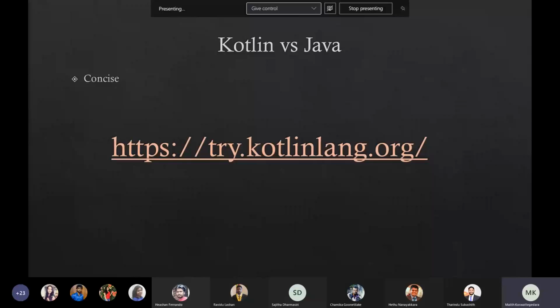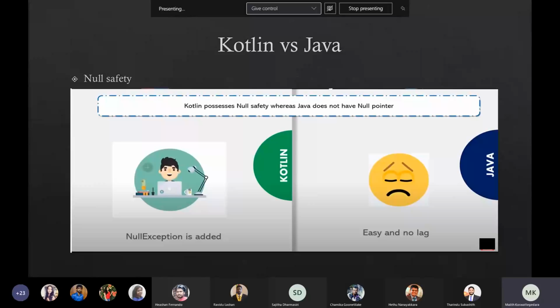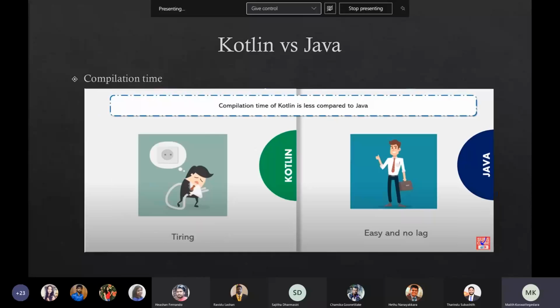Okay, I'll show it while doing the demo. Also, Kotlin is very null safe. What this means is that in Kotlin we don't have null pointer exceptions. I'll describe this when I'm doing the demo.